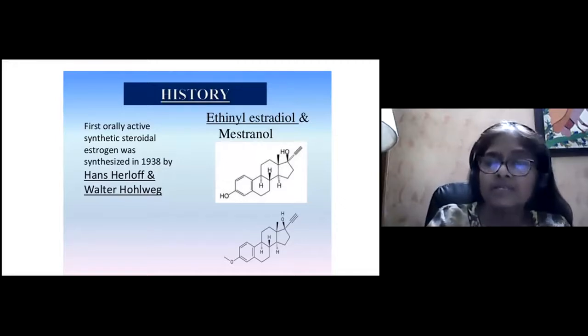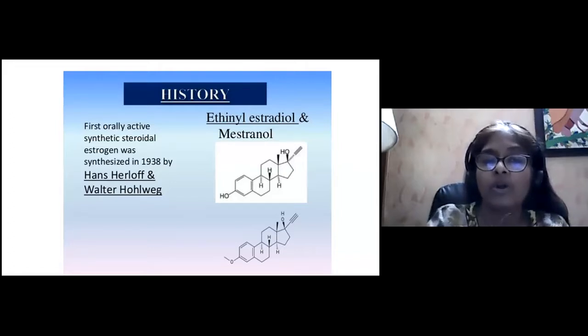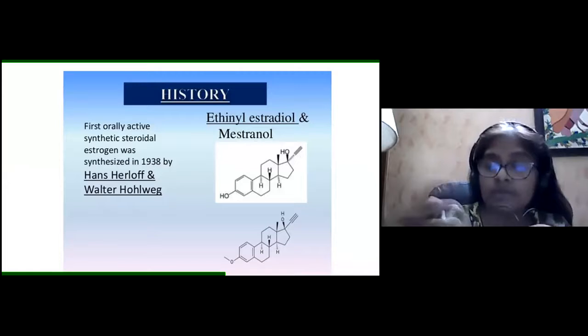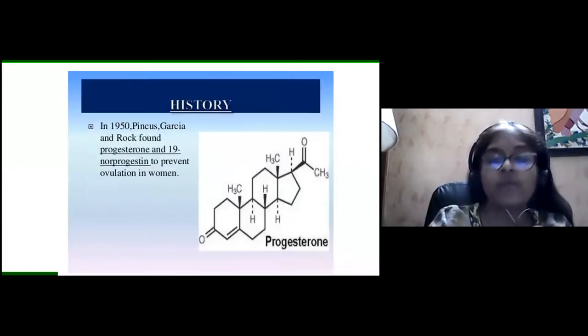If we go to the history, the first orally active synthetic steroidal estrogen was synthesized in 1938 by Hans Herloff Inhoffen and Walter Hohlweg. That is how they synthesized ethinyl estradiol and mestranol. This was a big step towards the formation of the oral contraceptive pills. In 1950, Pincus, Garcia and Rock found progesterone and 19-norprogesterone to prevent ovulation in women.